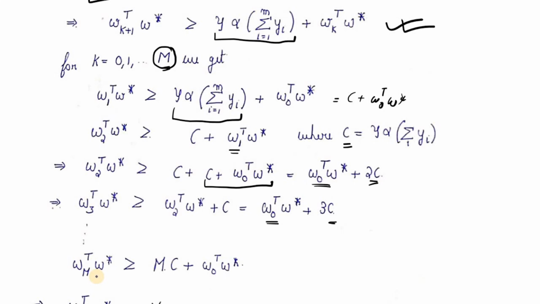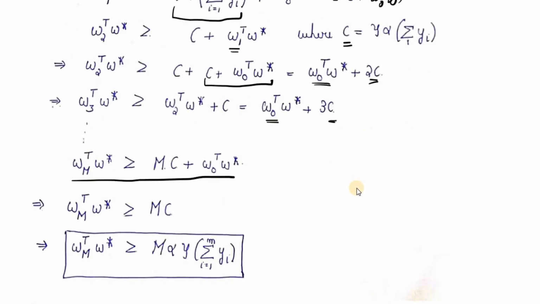Now if we keep on doing it recursively, this is what we are going to get at the mth stage. Since wm transpose w star is greater than this term combined, and the whole is always greater than a part, we can definitely say that wm transpose w star will be greater than or equal to mc. We substitute back the value of c which we defined here, and we get this as one of the relationships.